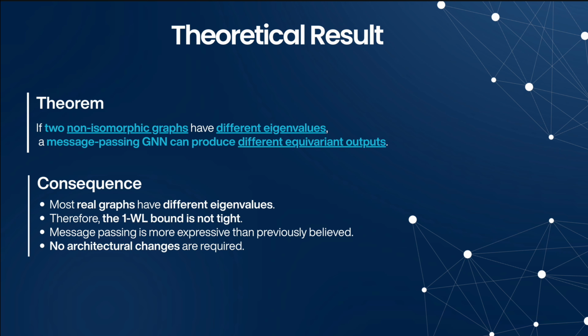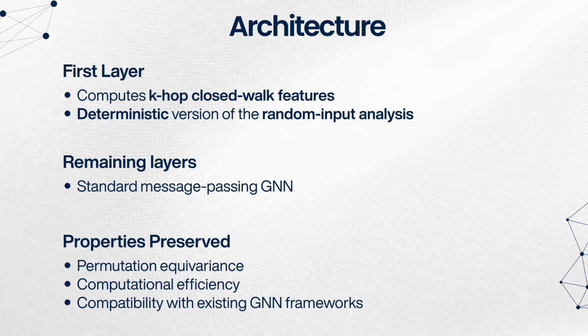And importantly, this stronger expressivity is achieved without higher order tensors, without symmetry breaking, and without modifying the message passing framework. The theoretical insight also translates into a practical architecture. The first layer computes closed walk features, effectively a deterministic version of the variance analysis. After that, the network continues as a standard message passing GNN, and permutation equivariance is preserved, computational cost remains comparable, and the model integrates naturally with existing GNN frameworks.